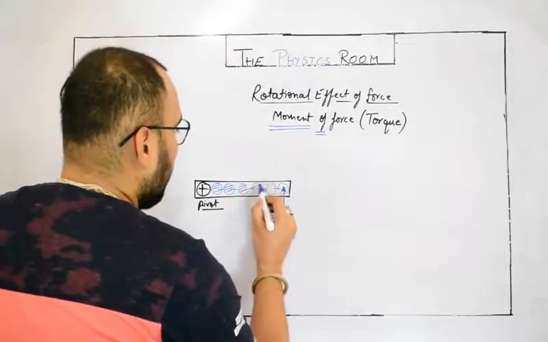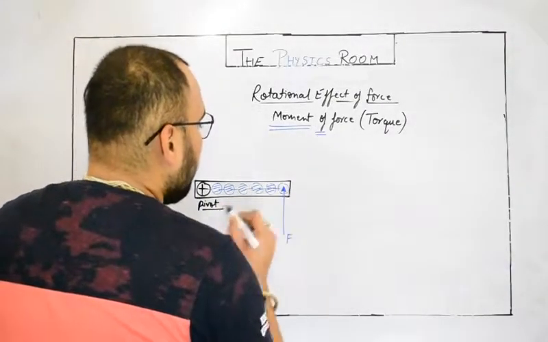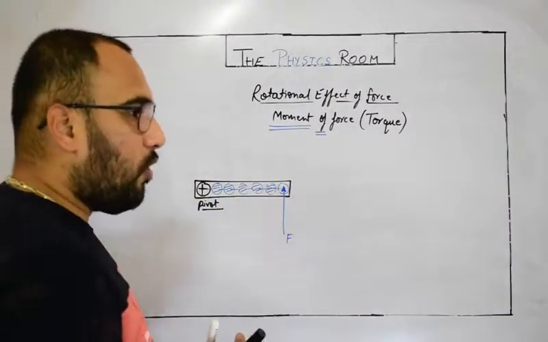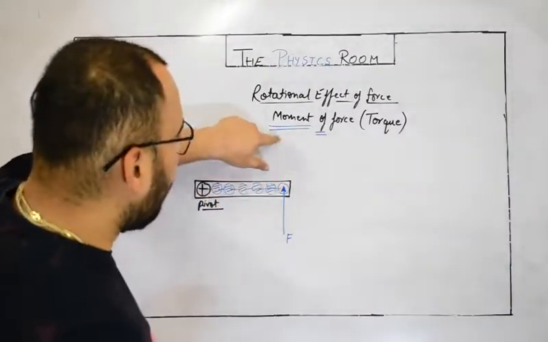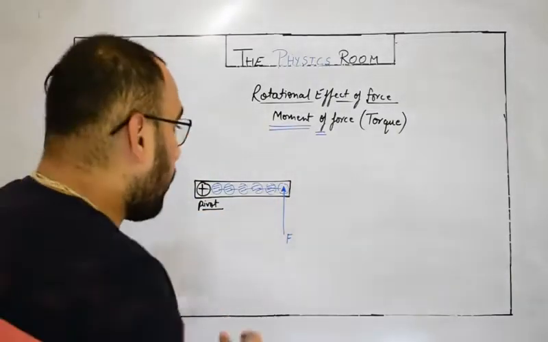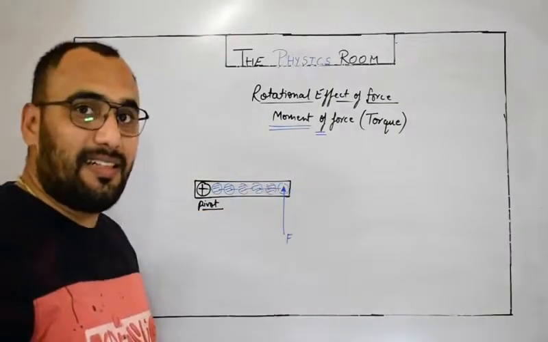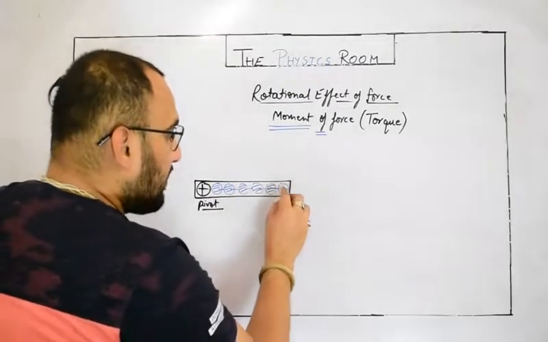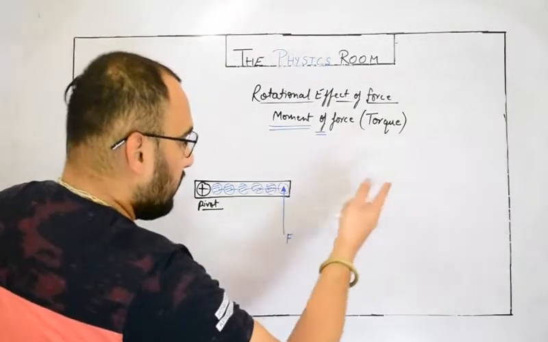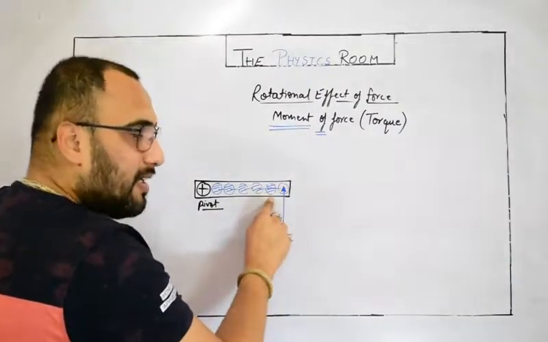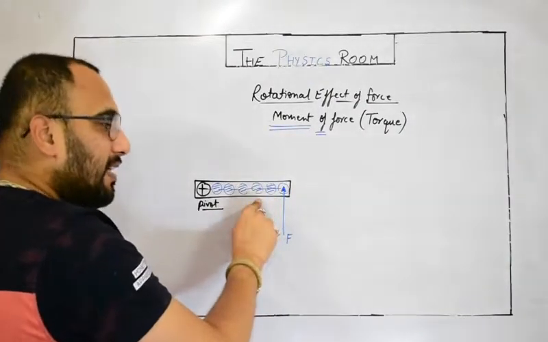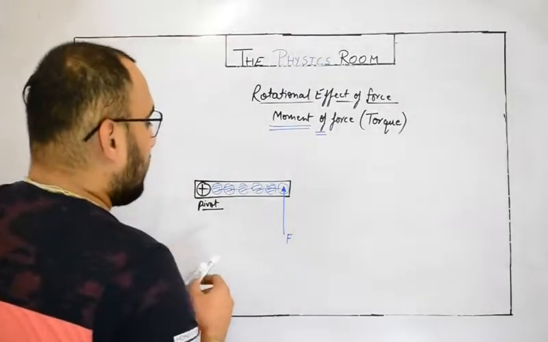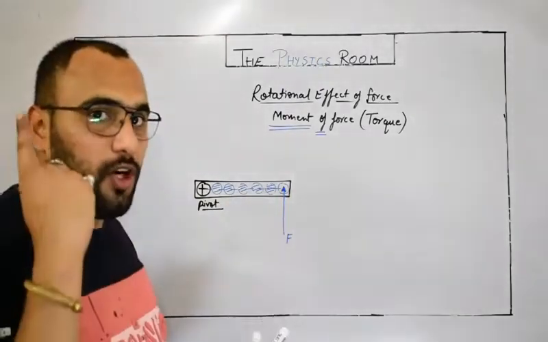Obviously a rod is made up of millions of tiny atoms, but right now I am just assuming it is like this. So this particle is trying to move linearly, but not only this force is being exerted here, actually the intermolecular forces are also here, due to which this ball is not free to move. It is being held by the other particle, which is also being held by the other particle. So ultimately they are experiencing two forces, not one.